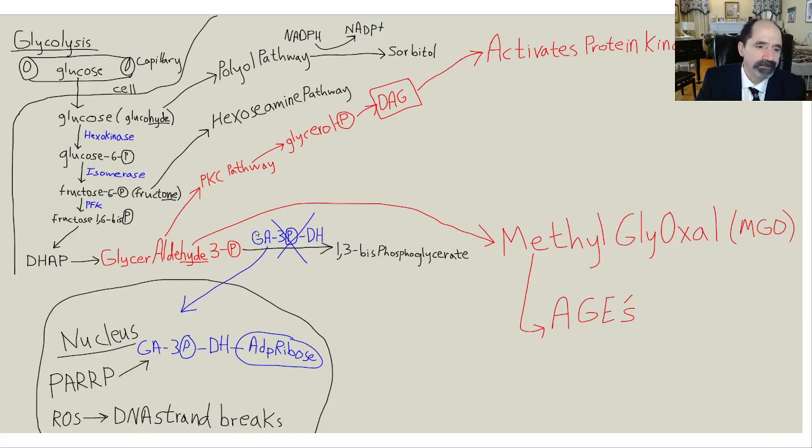Now the key point of glyceraldehyde 3-phosphate accumulation is that some of it, a 3-carbon molecule, gets made into glycerol phosphate, and then that'll get attached to 2 fatty acids to become diacylglycerol. Acyl just means fatty acid. And this is typically called DAG. Diacylglycerol, DAG, will then activate protein kinase C. And protein kinase C is sort of the master enzyme that just causes all kinds of metabolic problems.